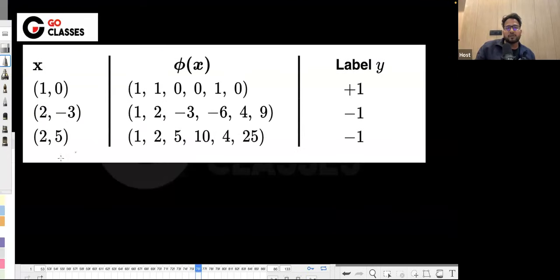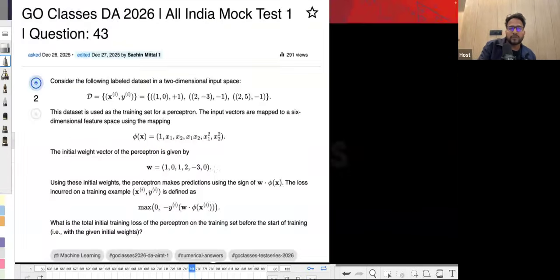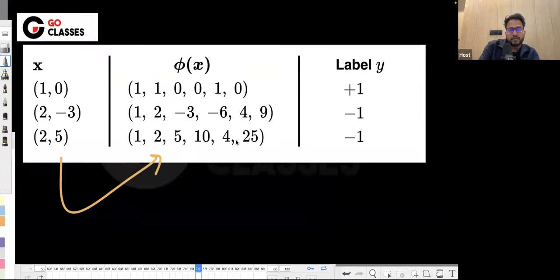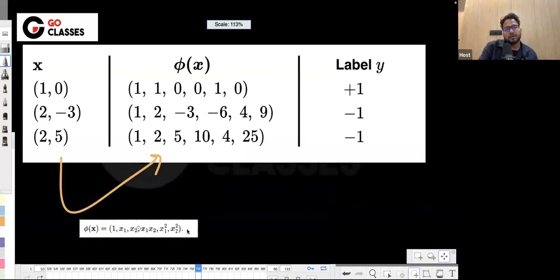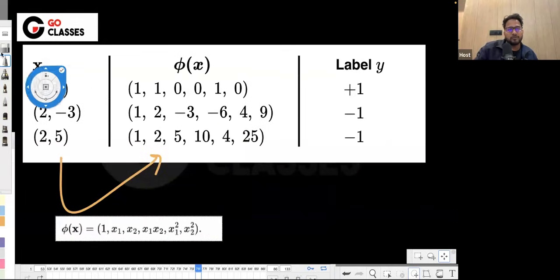You have your X, then given the feature transformation, you can do the feature transformation, which is saying 1, x1, x2, x1 x2. Something like this. So given the X, you can find out the phi X, which is the feature transformation. So 1 is as it is, x1, x2 are as it is, right?